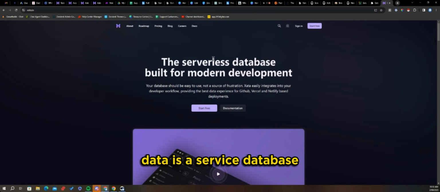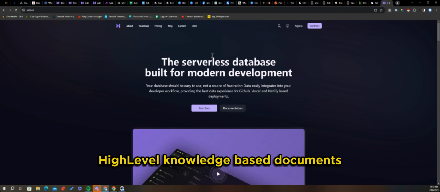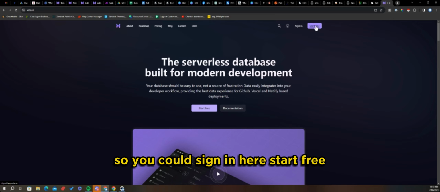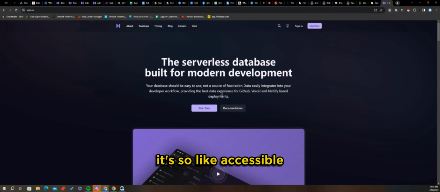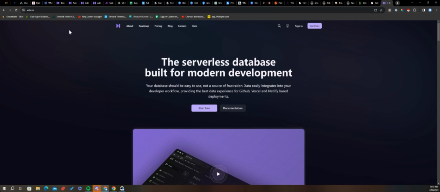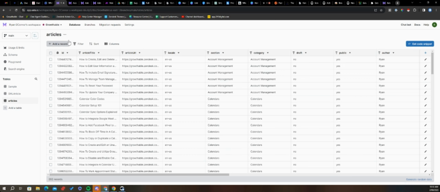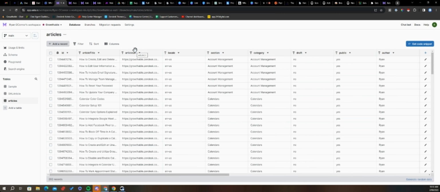Xata is a serverless database. That's what I want, right? So we need to be able to create a table, call it high-level knowledge-based documents, and then we need to be able to feed all that information into that knowledge base, right? So you could sign in here, start free. It's cheap as, right? And it's so accessible. There is no BS with it. It just works. So what I did was I created a table called articles. And I got every support article that's ever been written, right, out of my own knowledge base.